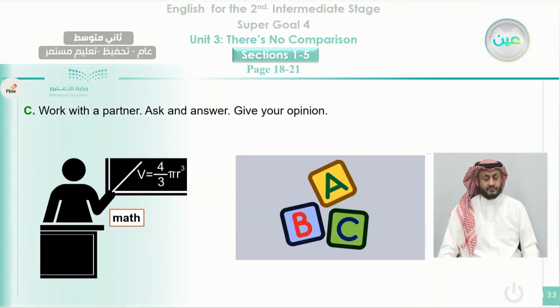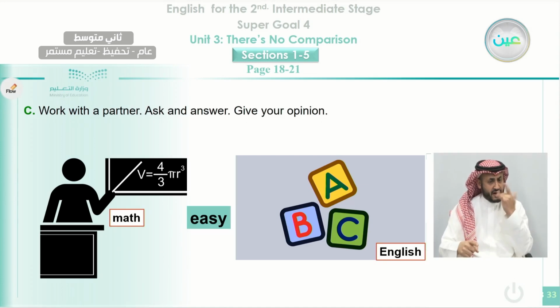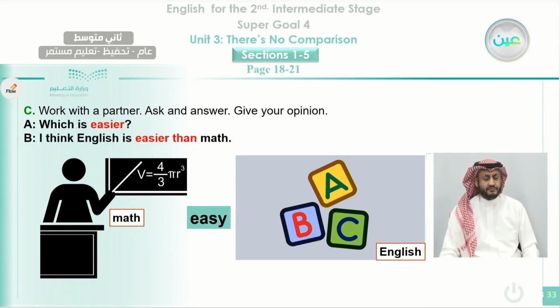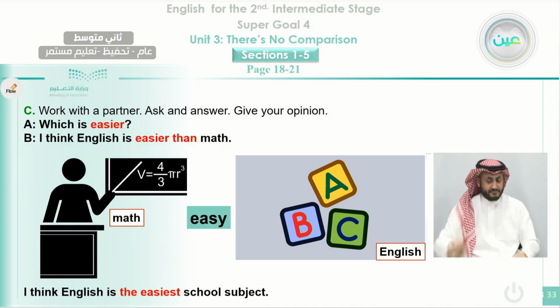Okay, English and mathematics, which one is easy? You can say your opinion. I think English is easier than math. I think English is the easiest school subject.